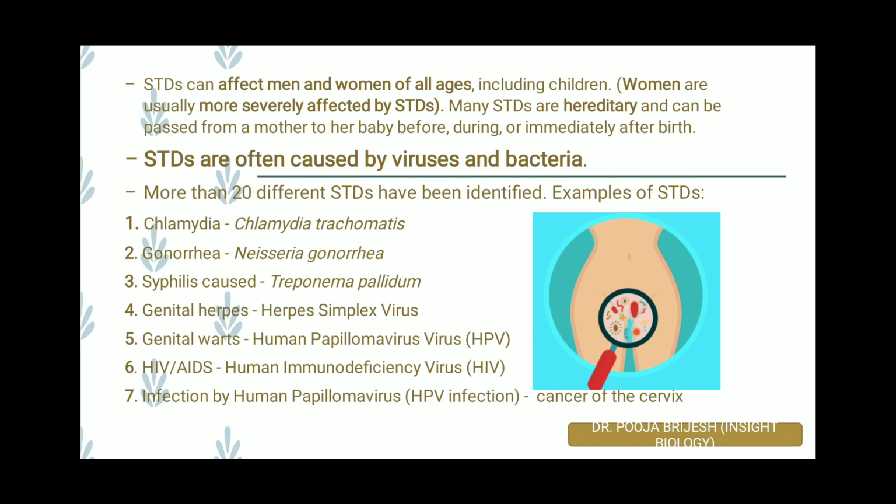Now, usually in about 80% of women and in 50% of men, there are no visible symptoms of these kinds of diseases. However, people suffering from STDs often have painful ulcers on the genital area. That can be the significant identification mark. Commonly there is a discharge from the vagina or the penis and some kind of burning sensation or pain during urination. Often women with STD have an ectopic pregnancy, as we have already discussed, infertility issues, or they might have potentially serious complications.